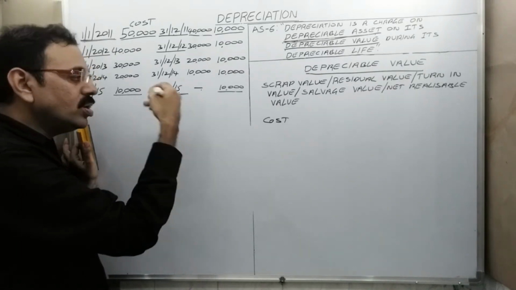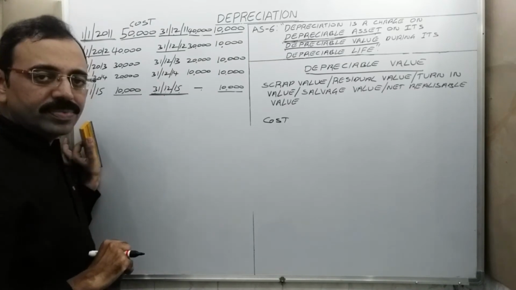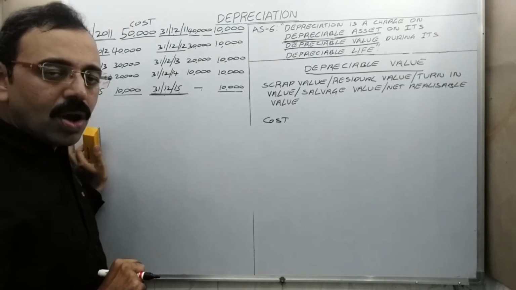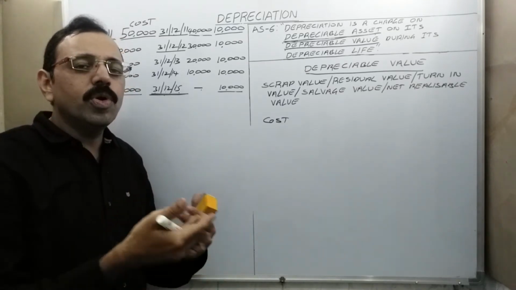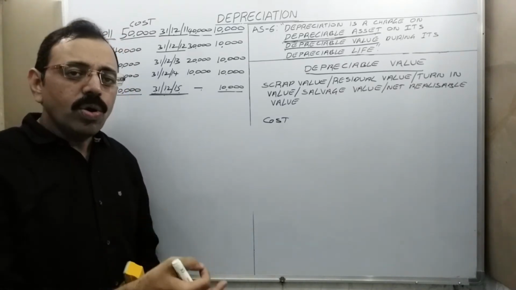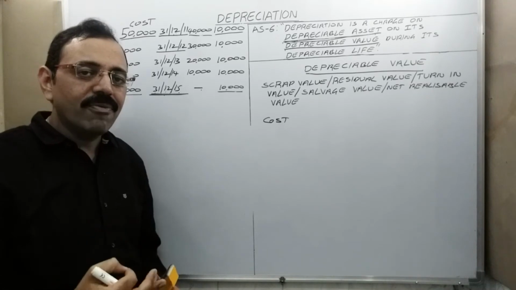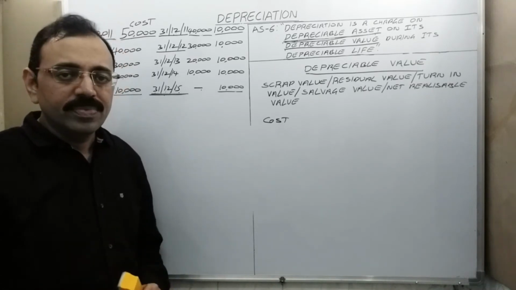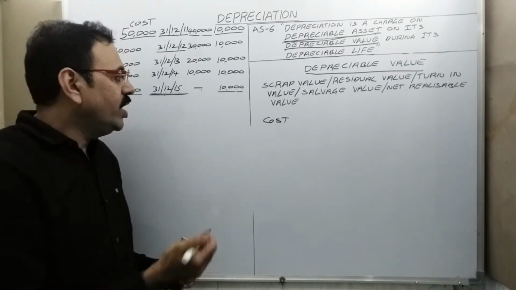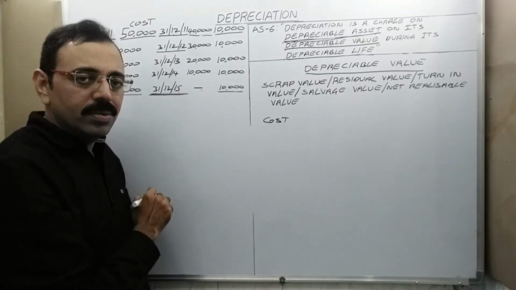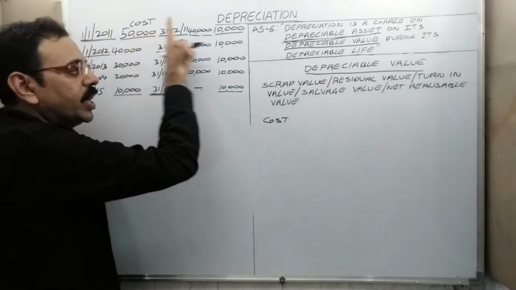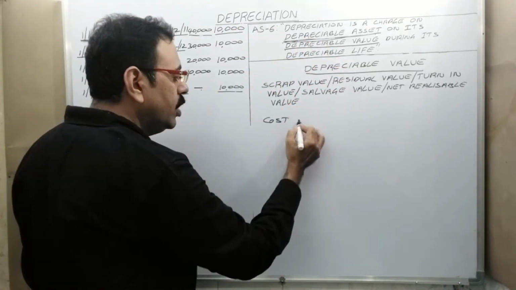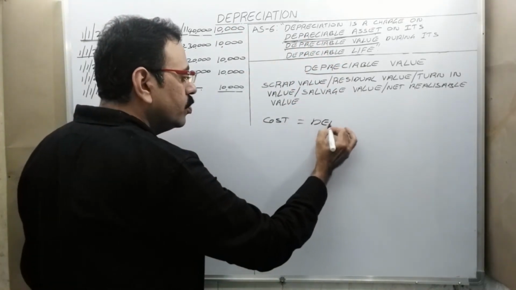Now we cannot sell that asset on scrap basis, or even though we sell, assume that a negligible amount is going to come. We don't want to show that scrap value in the books. In that case, when scrap value is nil, then cost becomes depreciable value.